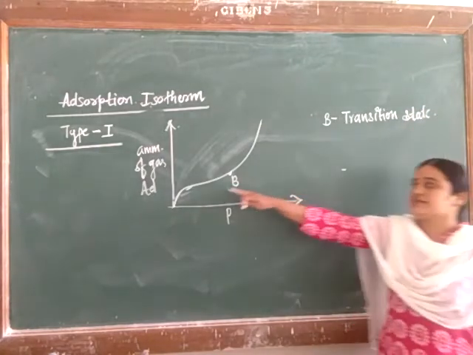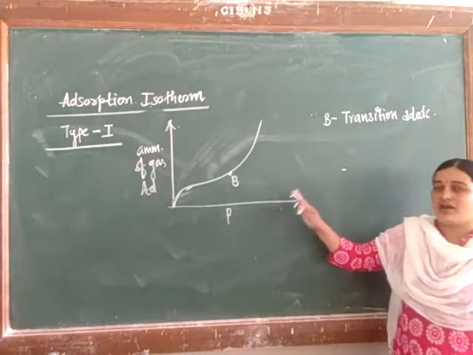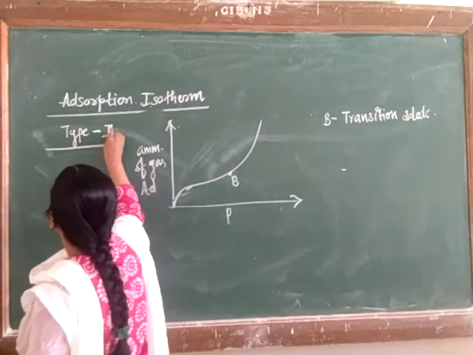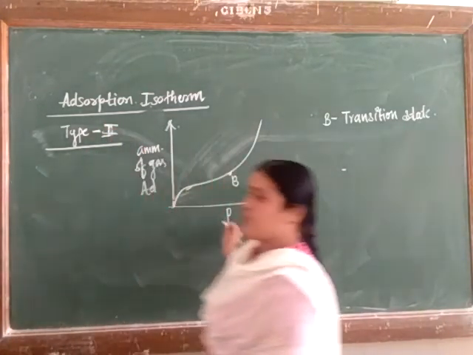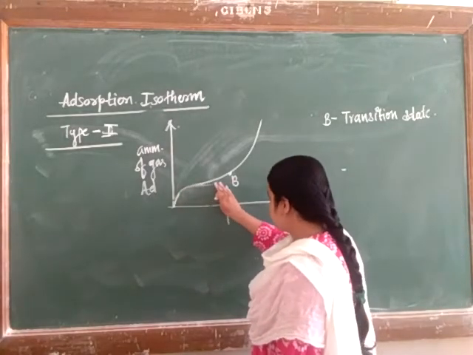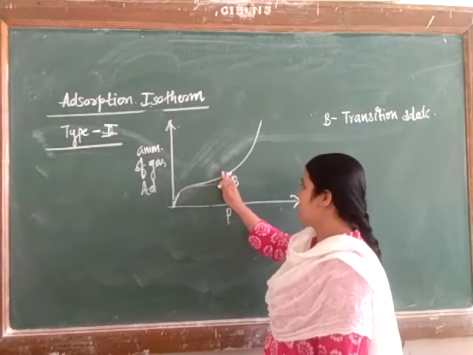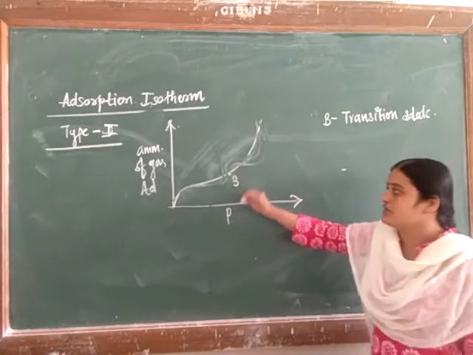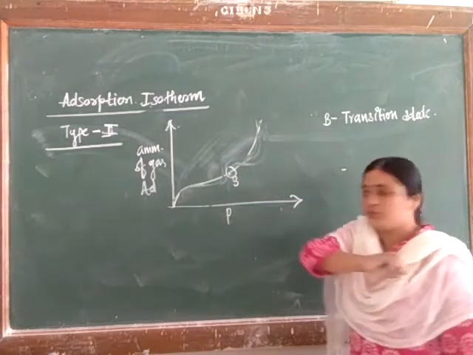Here the amount of gas adsorbed versus pressure P at a constant temperature. When we plot a graph of type 2, what are we going to say here? Here the formation of the monomolecular layer is just going to complete, and the formation of the multimolecular layer will start from here. So this is our transition point.